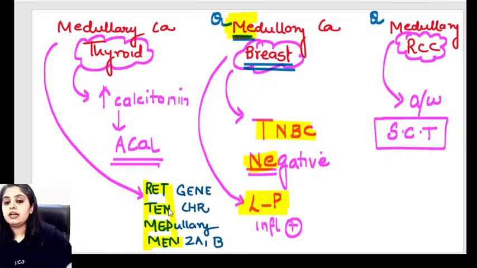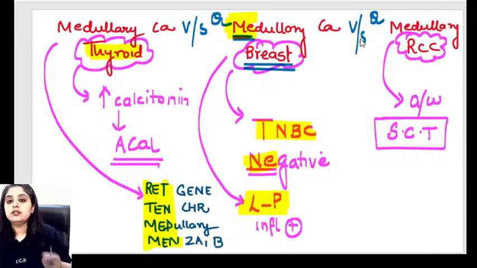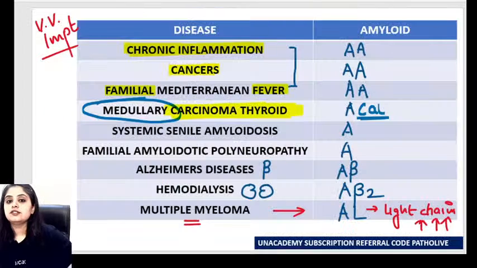This RET10 med men is applicable to the medullary carcinoma of the thyroid. Take home message: in the exam, do not just read medullary, read of which organ has been asked. Here I asked you medullary carcinoma thyroid, and A Cal is what you had to consider.